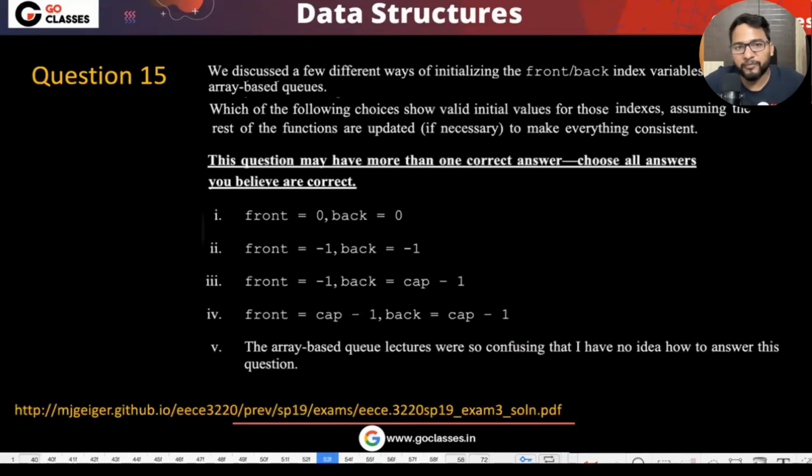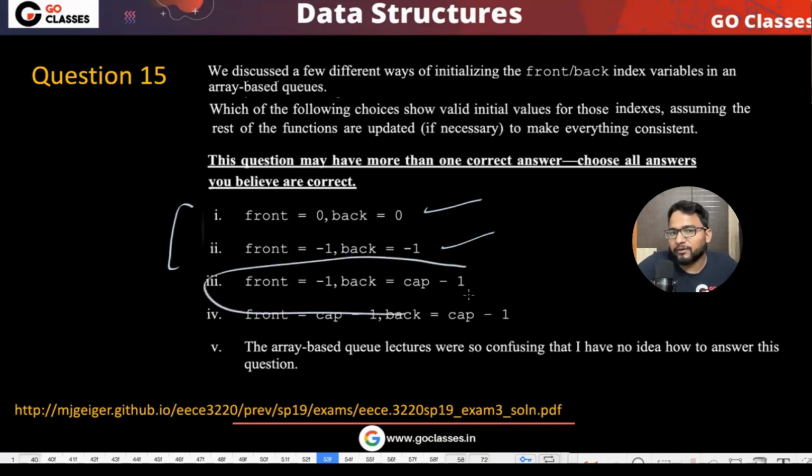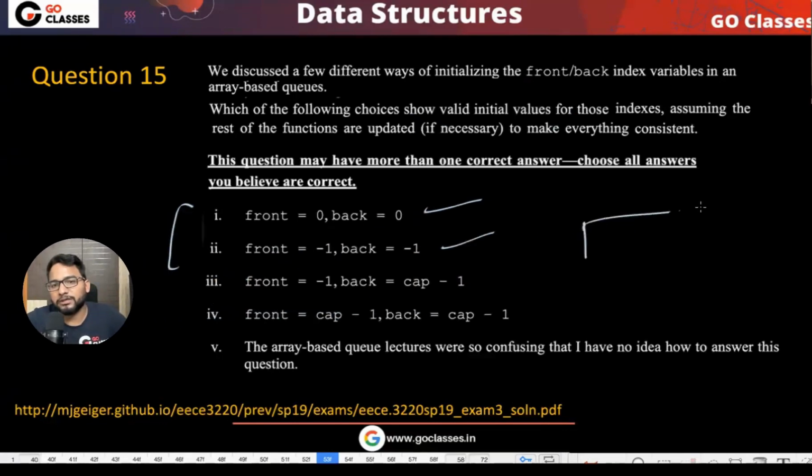Okay, let's see this question number 15. They are asking which implementation will work. Which of the following choices should be the valid initial choices? We have seen two choices, this choice and this choice. Eventually you can initialize with everything. The purpose of this question is to make you understand that these are not the only two choices. See, you can do the third one also. It is saying the front F is -1, and back is this capacity.